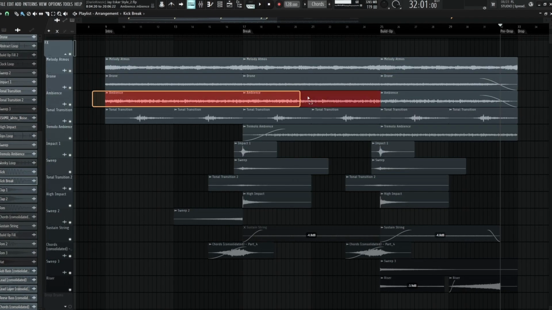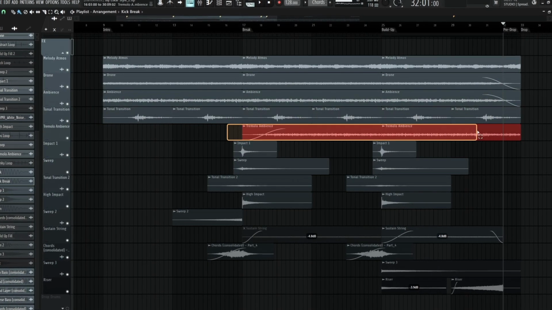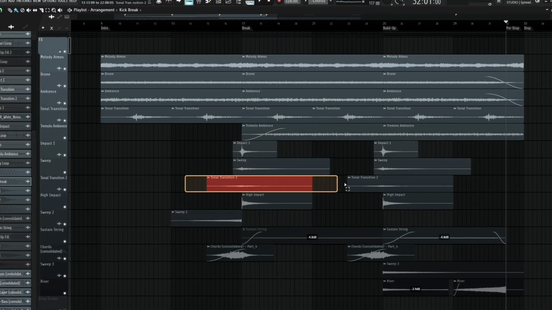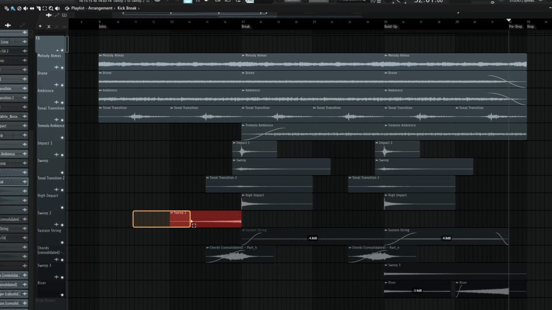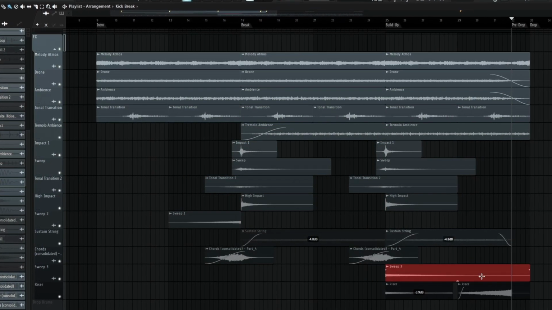For the effects, I added melody atmosphere, drone, ambience, tonal transition, tremolo ambience, impact 1, sweep, tonal transition 2, high impact, sweep 2, chords reverse, sweep 3, and the riser.